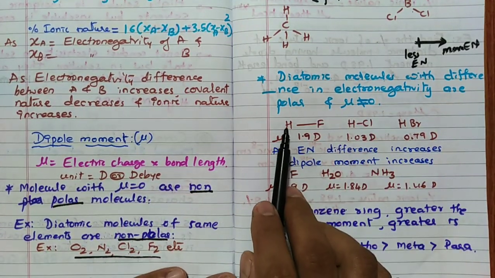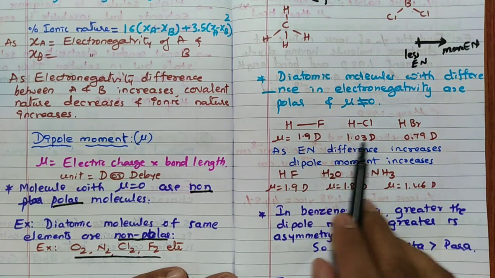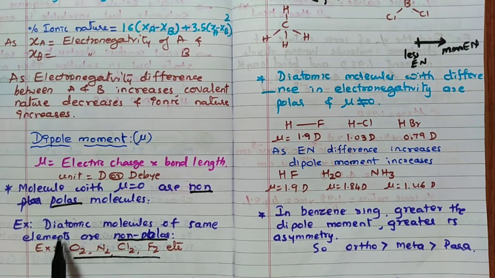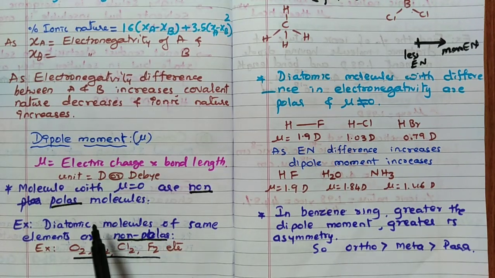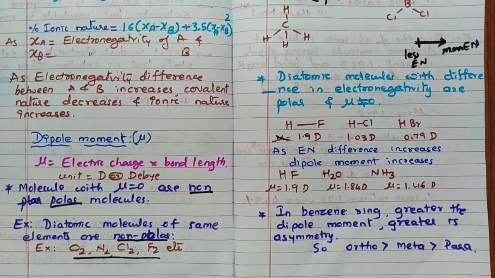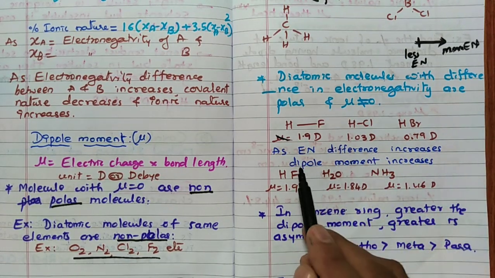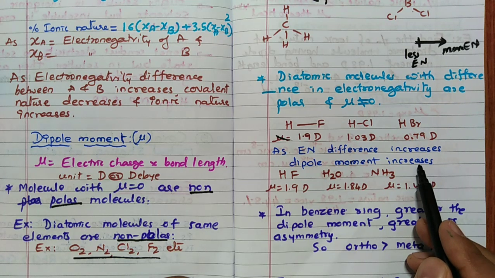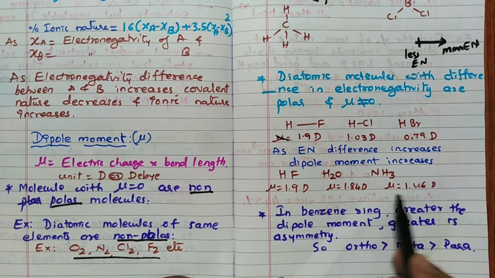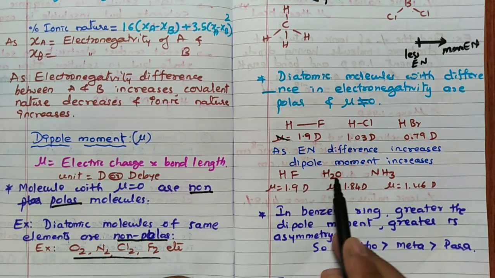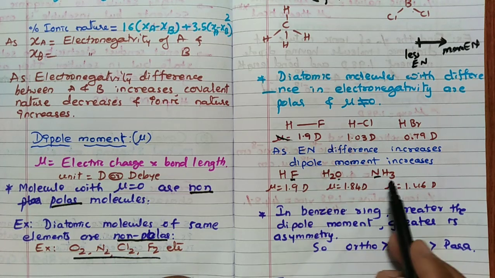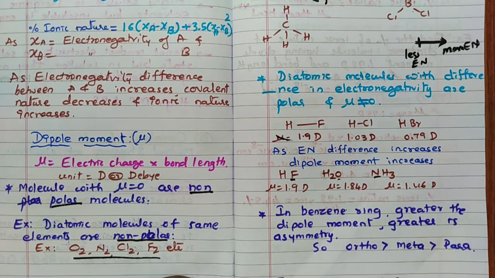For example, you see HF 1.9, HCl 1.03, HBr 0.79. All these are diatomic. Here they are diatomic but with dipole moment 0. Here they are not 0 because the electronegativity difference is there. Remember one thing, as electronegativity difference increases, dipole moment increases. Very, very important point. See HF 1.9, H2O 1.8, NH3 1.46. Hydrogen is the same but oxygen, fluorine and nitrogen you see. So fluorine is highest, then oxygen, then nitrogen, so it decreases.